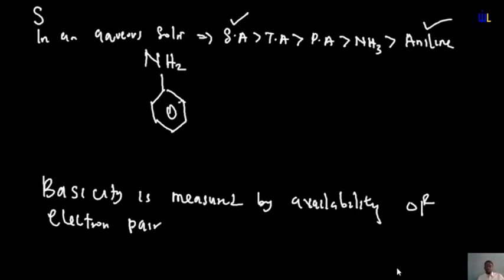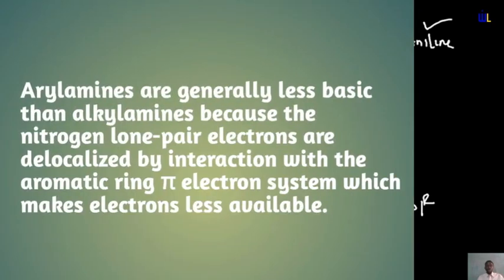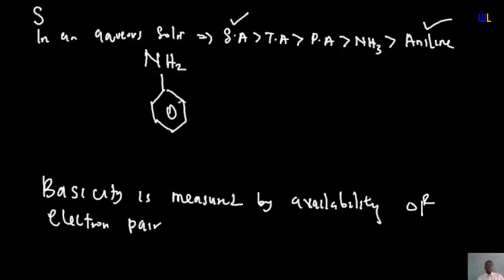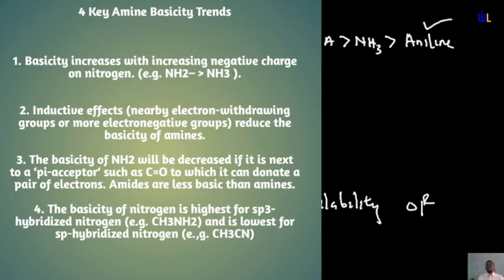As I said, the reason for this is simple. Why is it that we have that? So aryl amines are generally less basic than alkyl amines because the nitrogen lone pair electrons are delocalized by interaction with aromatic ring pi electron system, which makes the electrons less available. Okay, so we've described why anilines have less basicity. It's simply because their electrons are less available. Having said that, let's consider these key points for determining basicity in amines.